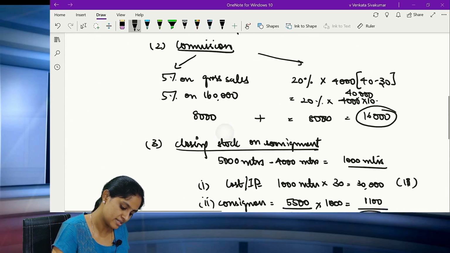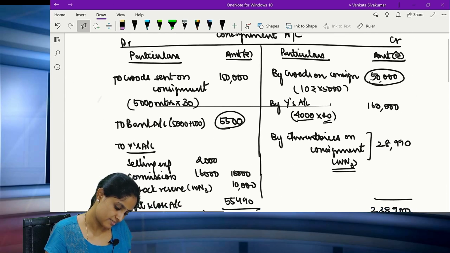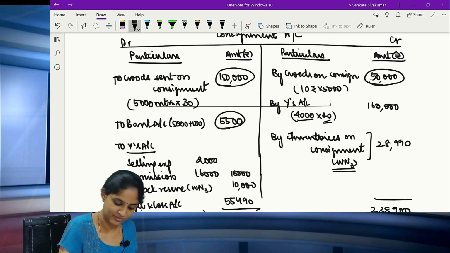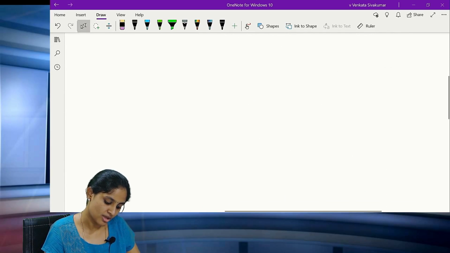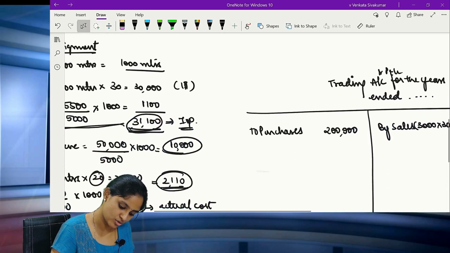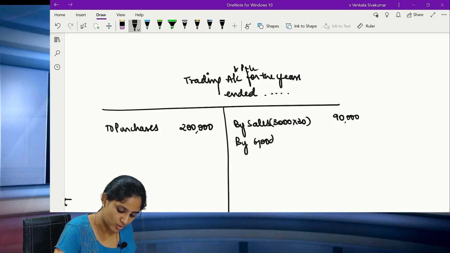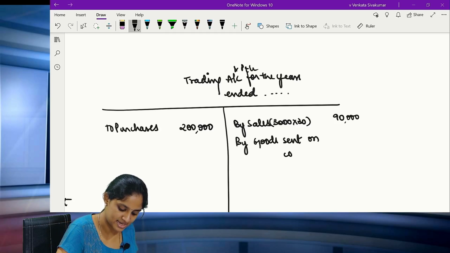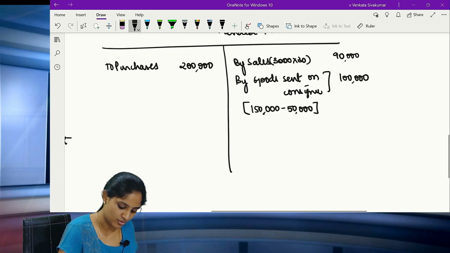Clear? All of you please see now, in the particular consignment account, goods sent on consignment is 1,50,000 and you are removing this particular value. So what is the cost of the goods sent on consignment? It comes to 1 lakh, correct? So what should you do? I told you, you have to write it on the credit side, by goods sent on consignment. So what value, madam? It comes at 1 lakh rupees, always at the cost. Trading account will always be at the cost. So 1,50,000 minus 50,000, it is 1 lakh rupees. Clear?